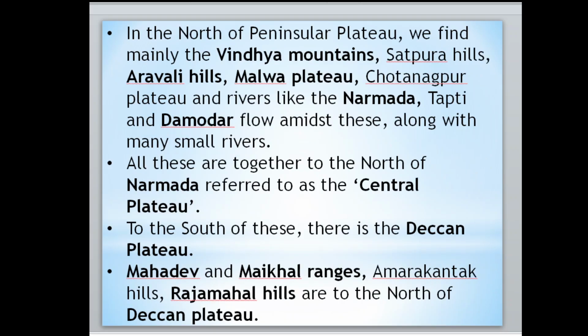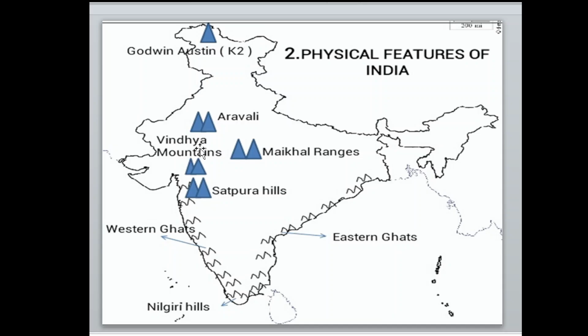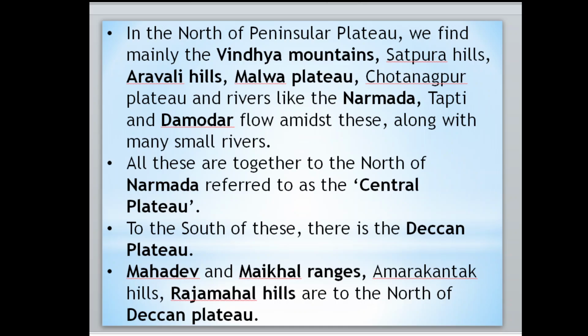Now move to the next, about the Peninsular plateau only. In the north of the Peninsular plateau we find mainly the Vindhya mountains, Satpura hills, Aravalli hills, Malwa plateau, Chota Nagpur plateau, and rivers like the Narmada, Tapti and Damodar. The Aravalli mountains, Vindhya mountains and hills are here, and here is the Narmada river.